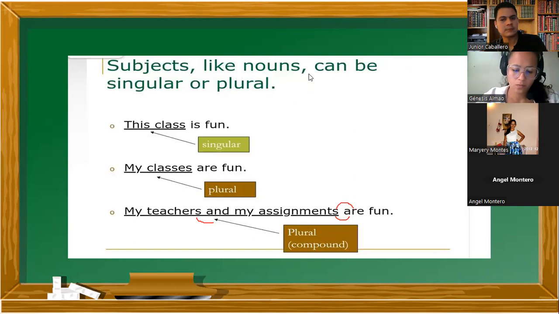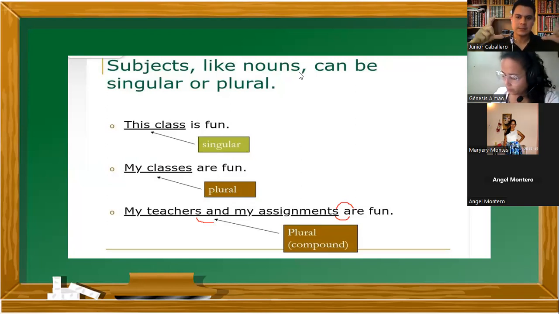And assignments, are they humans, people, persons? No, they are not. So you can mix subjects. You can talk about people and people. You can talk about people and things. So as in Spanish.